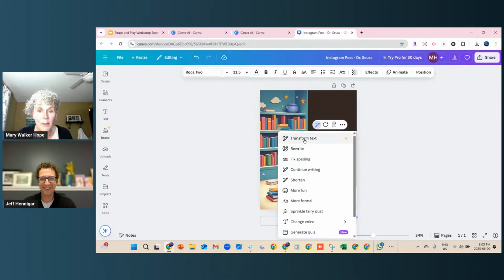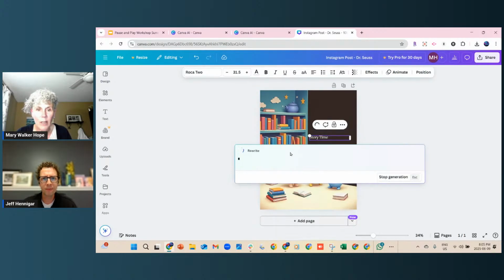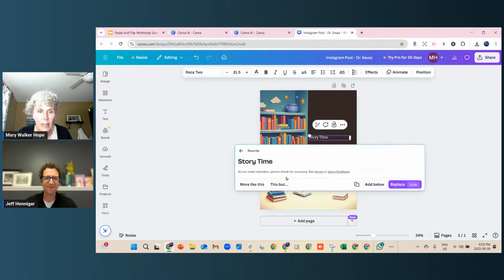So the transform text, is that when you usually have it rewrite things, Jeff? I'm noticing it has the crown beside it, which is the premium. I'm not sure which one is transform. Yeah. Okay. We'll find out. I'll just, let's see. So we want this, but